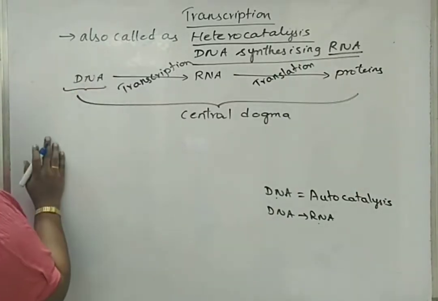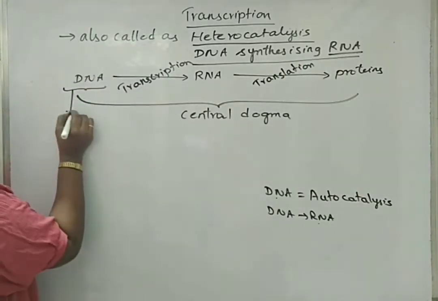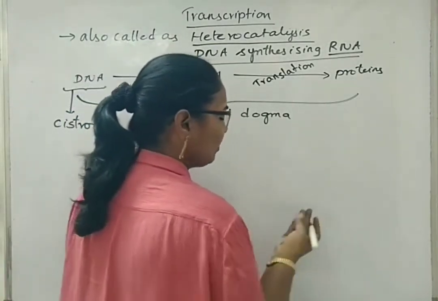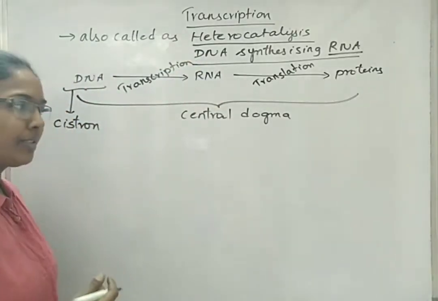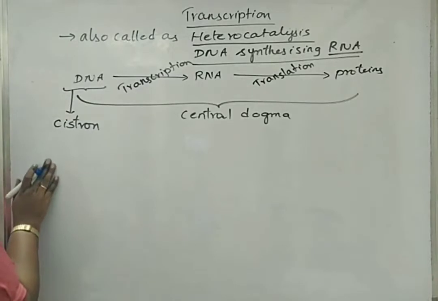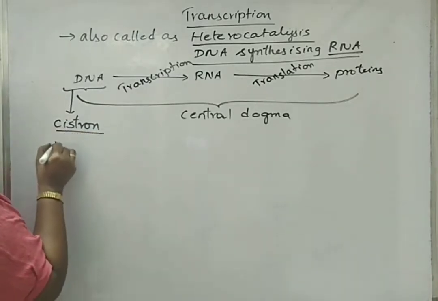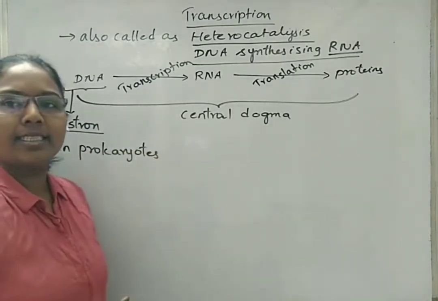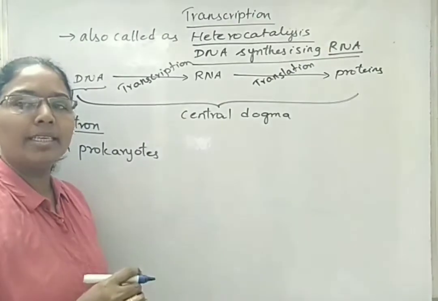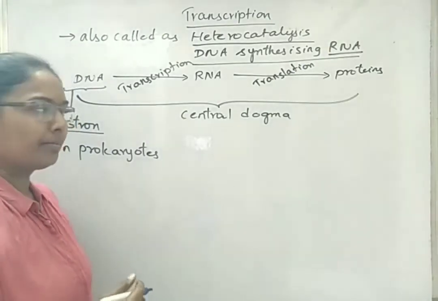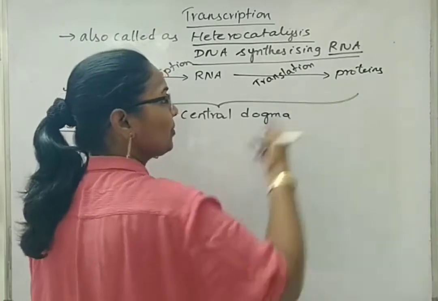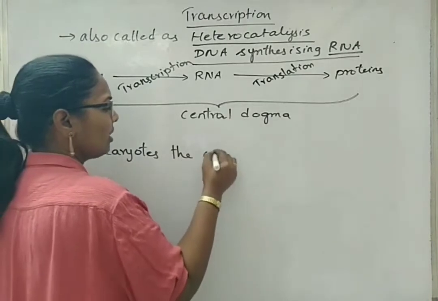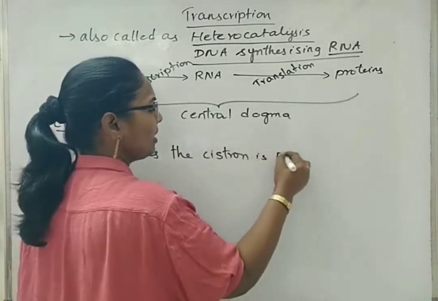The piece of DNA that is involved in the total central dogma is called as cistron. Based on the term cistron, what type of cistrons are included in prokaryotes, means the number of cistrons present in eukaryotes and prokaryotes. In case of prokaryotes, the heterocatalysis occurs at different places, means simultaneously many RNAs are synthesized at a time, so that many types of proteins are also synthesized simultaneously. So in prokaryotes, the cistron is polycistronic.